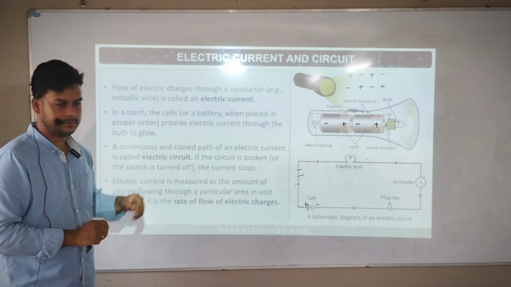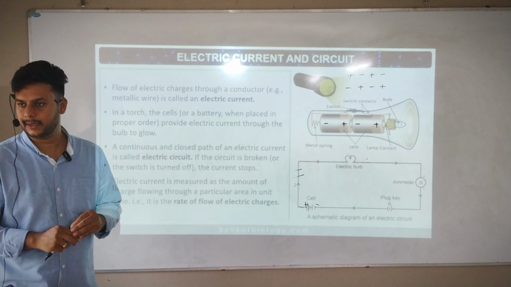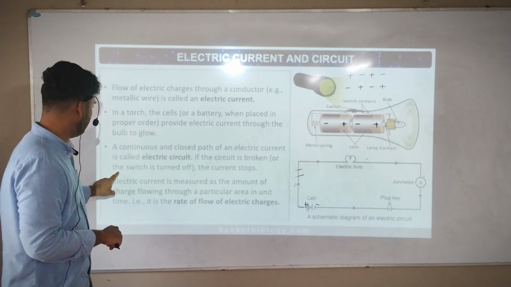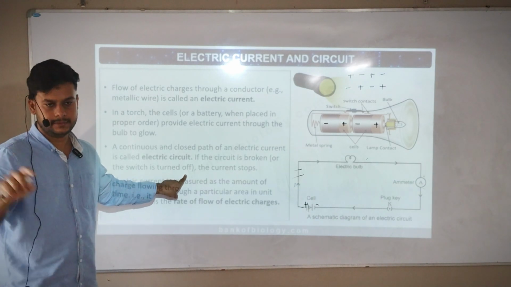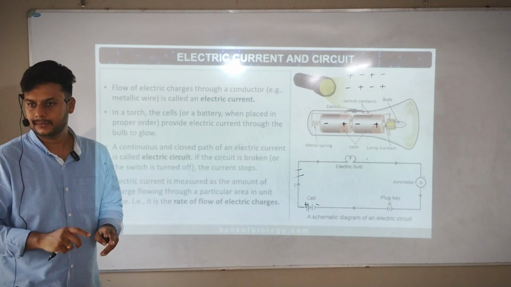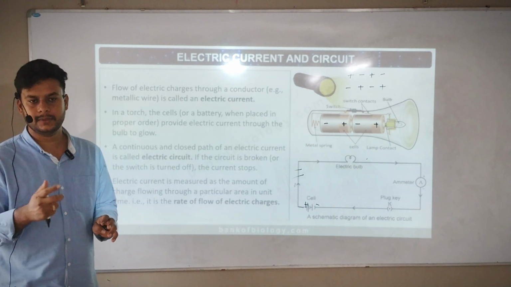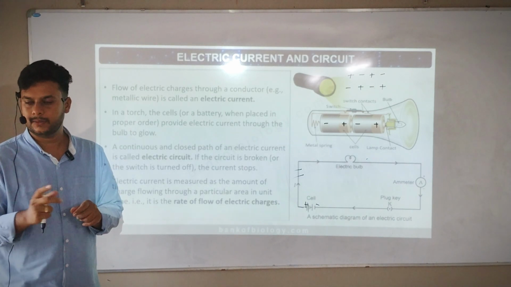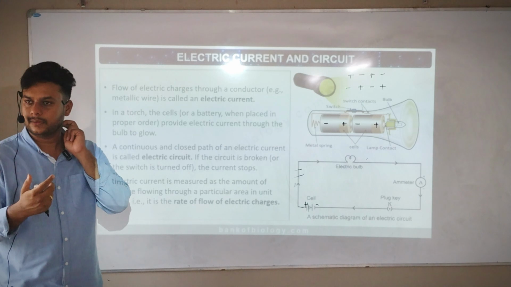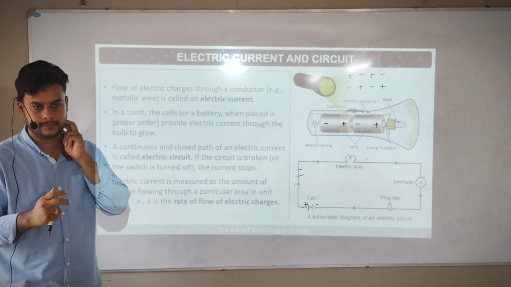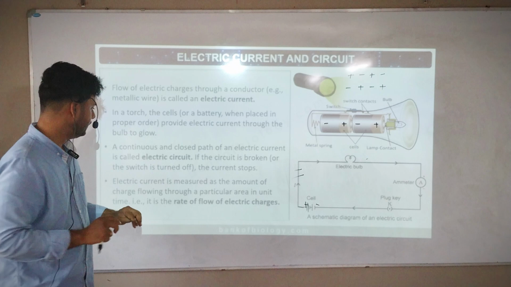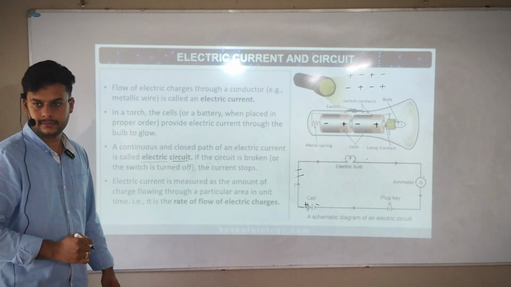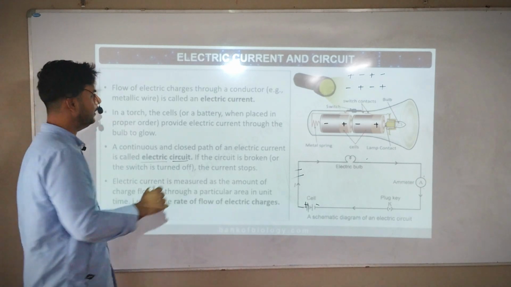If the circuit is broken, or the switch is turned off, the current will stop. So as you turn off the switch, or if the circuit breaks, then what will happen? It will switch off the current going path. The path is broken, current will not go, will not pass. Any doubts in electric circuit? Any doubt? Electric current means simple.